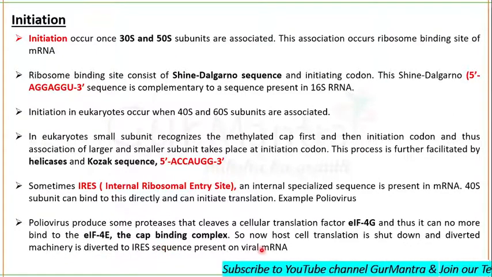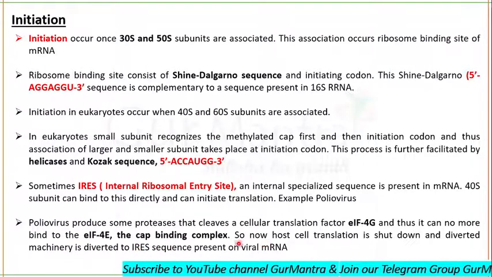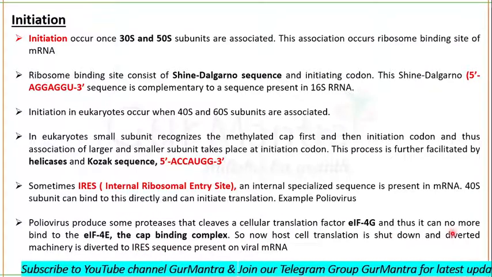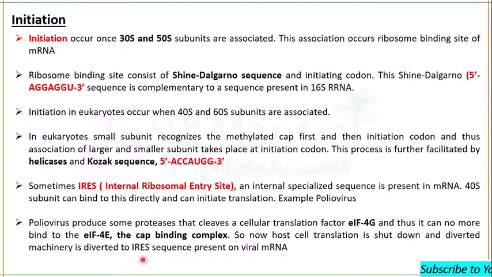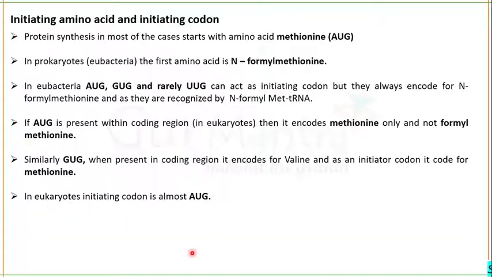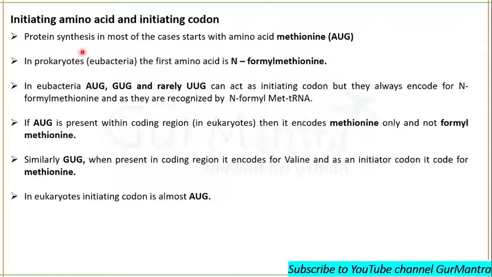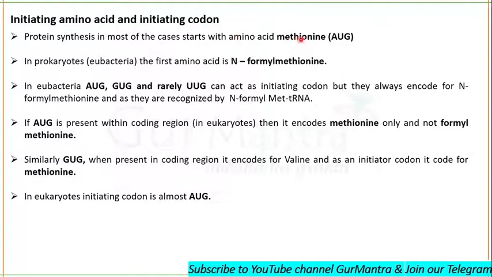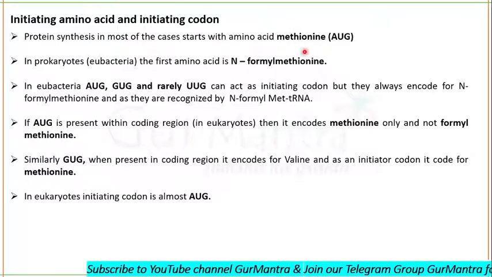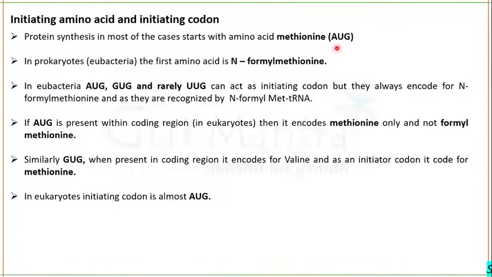The virus has an IRES, and this IRES allows the 40S subunit to directly attach to it, and now protein synthesis will continue. So, initiating amino acid and initiating codon. In most of the cases the initiating amino acid is methionine, and the initiating codon is AUG.